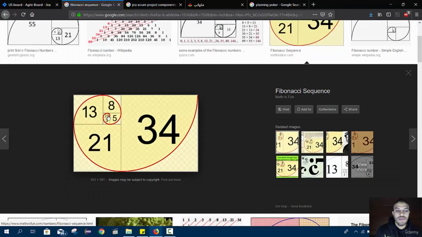Okay, 1 plus 2 equals 3. 3 plus 5 equals 8. 8 plus 5 equals 13. 8 plus 13 equals 21, but we should stop at 20. So any user story should have a value of 1, 2, 3, 5, 8, 13, or 20.